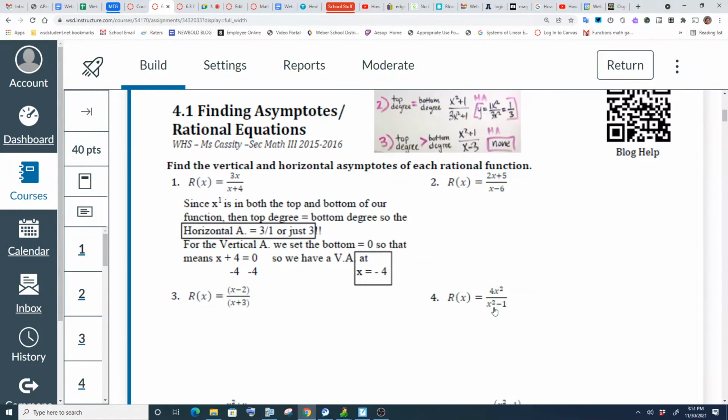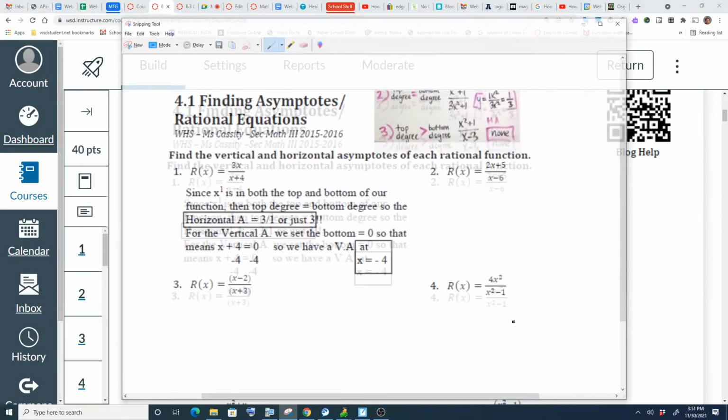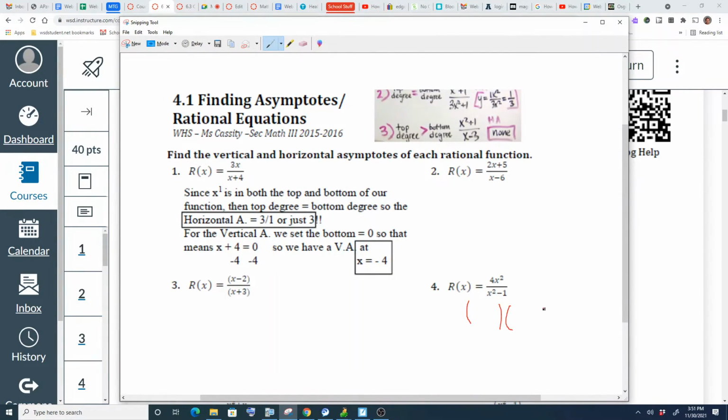Now the vertical, you have to factor that sucker, right? So you have to go ahead and factor that. You're going to factor that into x squared minus 1, which factors into x and x. So you might have to factor some of these. 1 factors into 1 and 1. One of them's plus and one of them's minus. And so we're actually going to get 2 vertical asymptotes. You set each of these equal to 0 and solve for x. We're going to get x equals a positive 1 for our vertical asymptote. And we're going to get x equals a negative 1, because we minus 1 to the other side. So those are our vertical.